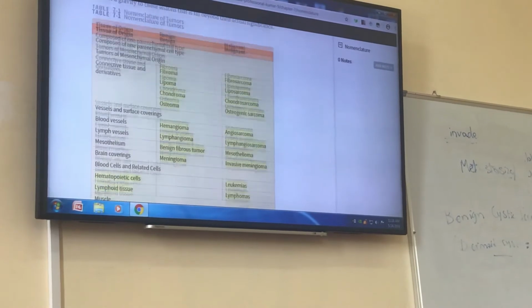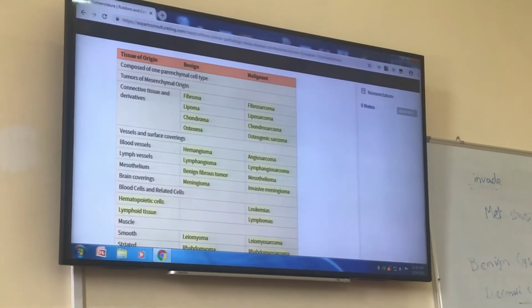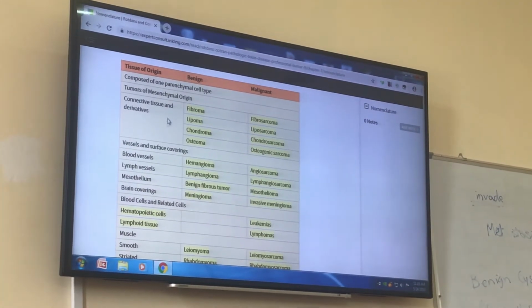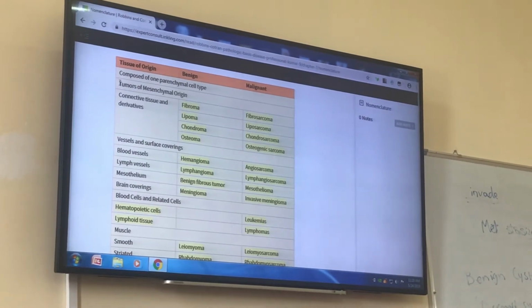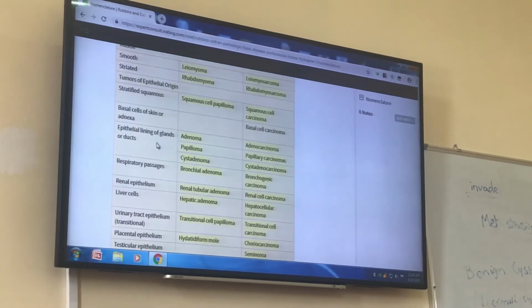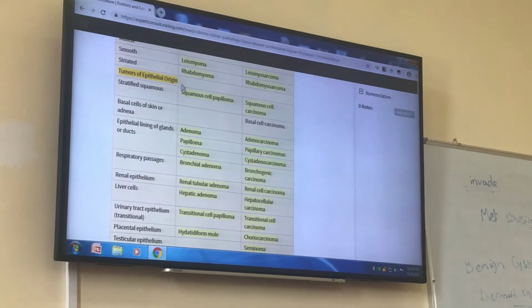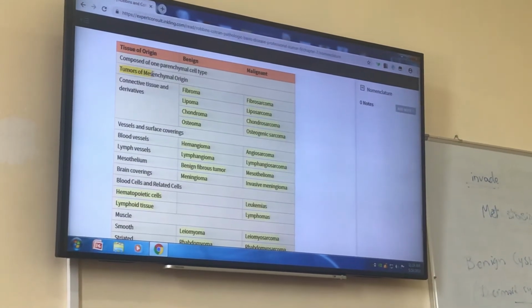This table is important to know which tumor is benign, which is malignant, and what is the cell origin. For example, first I said that tumors can be of mesenchymal origin or of epithelial origin. So tumors can be of epithelial origin or mesenchymal origin or mixed.